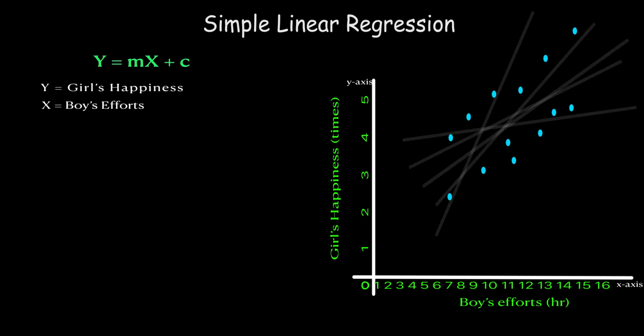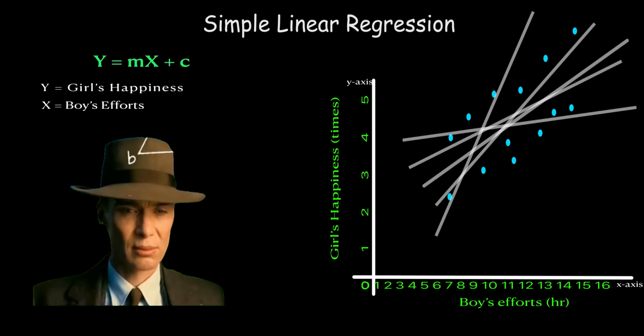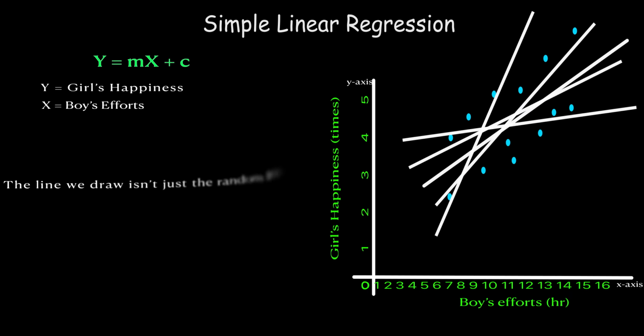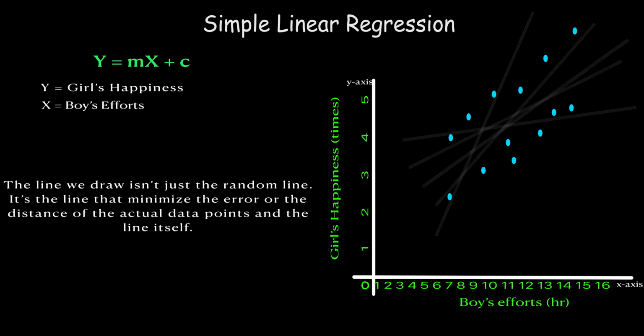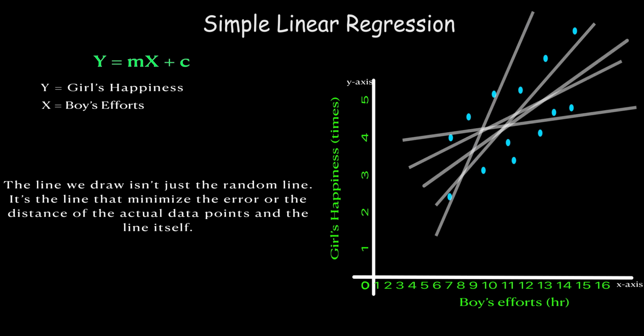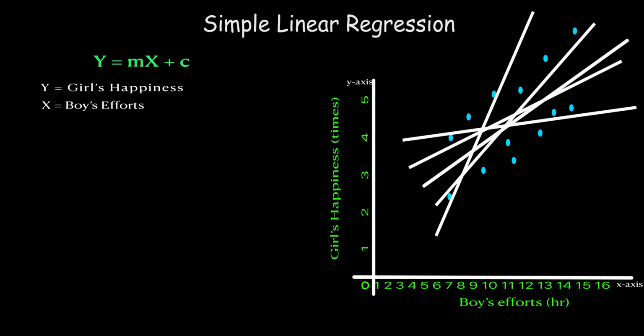But which prediction line is the correct one? The answer is the line we draw is not just a random line. It's the line that minimizes the error, or the distance between the actual data points and the line itself. The final best fit line will eventually be this line.